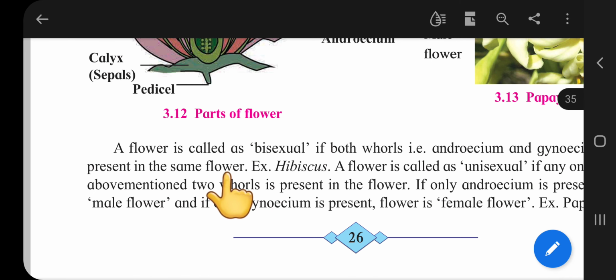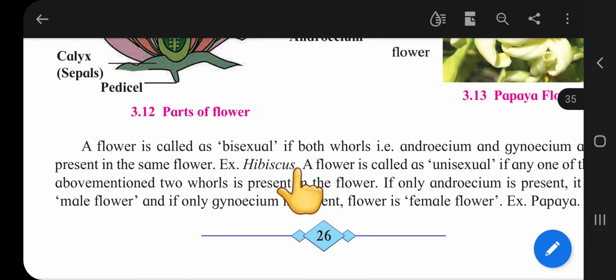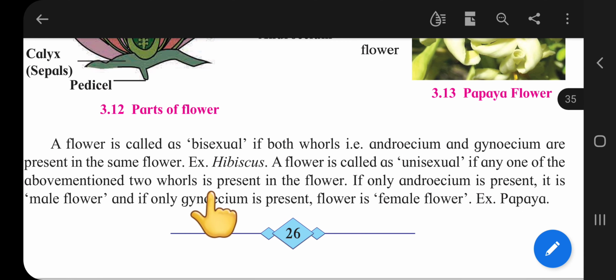For example, hibiscus is a bisexual flower. A flower is called unisexual if only one of the two whorls is present. If only the androecium is present, it is called a male flower. If the gynoecium is present, it is called a female flower. Example, papaya.